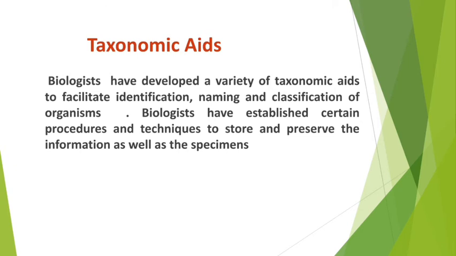These are techniques and procedures that are stored as information.